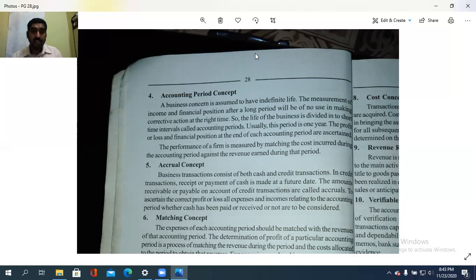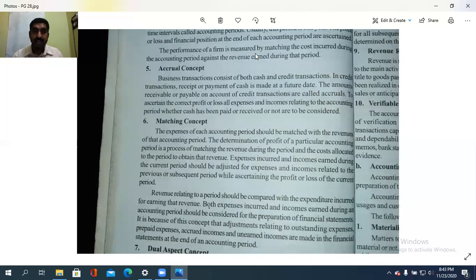To ascertain the correct profit or loss, all the expenses and the incomes relating to the accounting period, whether the cash has been paid or received or not, have to be considered. That is the case. Accrual concept means add up the thing that whether to receive the money or to pay the money, whatever be the case, we need to add it up. Total debtors means what? We need to get it. Or total creditors. Okay, like the same. So that is the accrual concept.